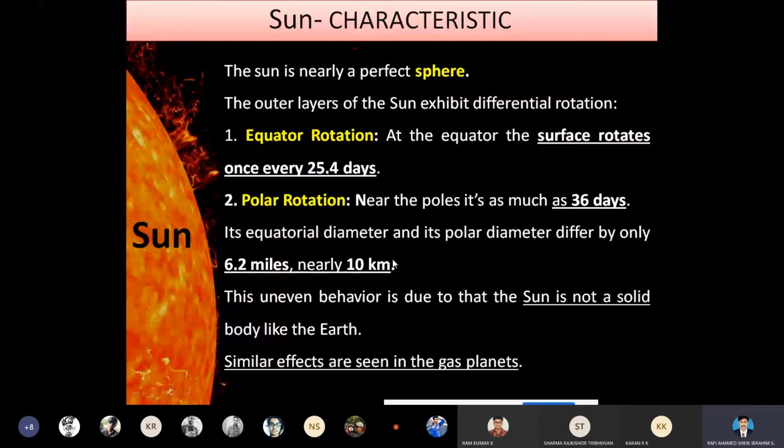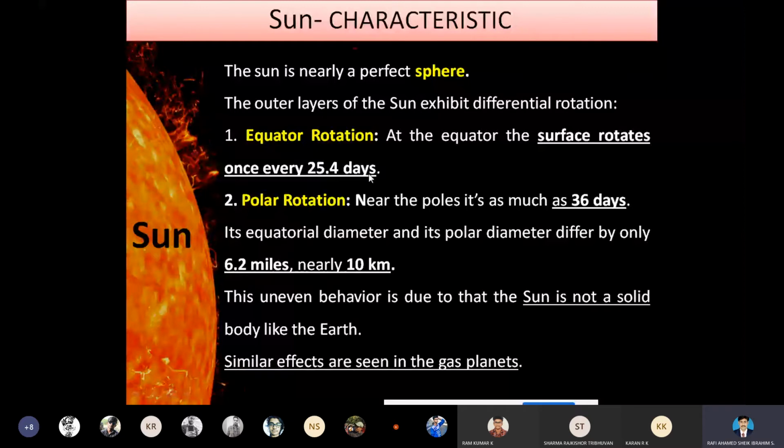So from this slide, we are studying the spherical shape and the outer layer. We have two types of rotation in the outer layer of the sun: equatorial rotation and polar rotation. Equatorial rotation means the surface rotates once every 26 days.